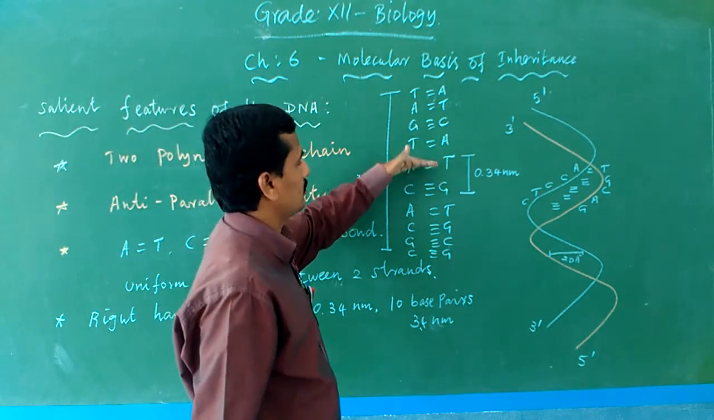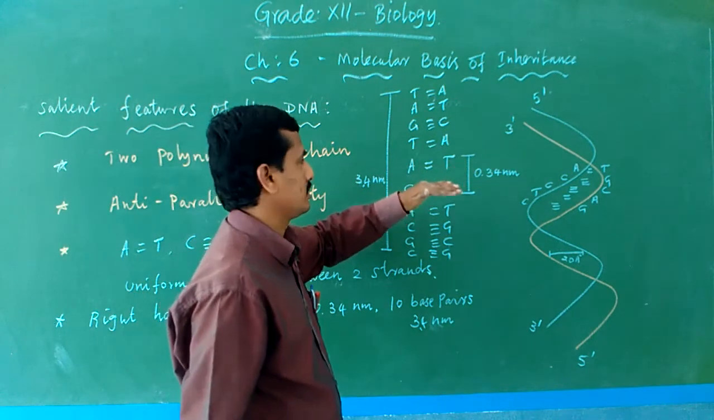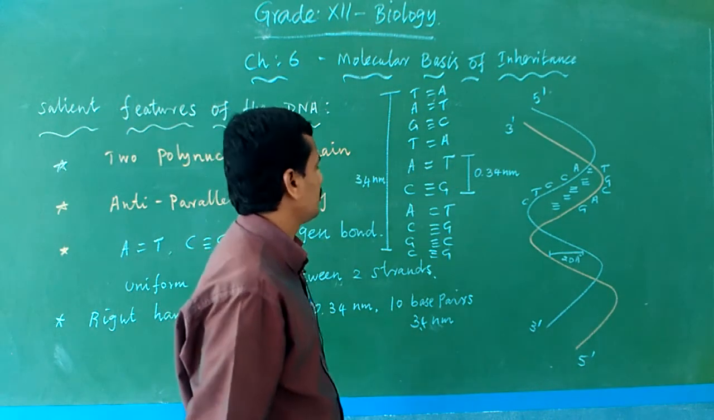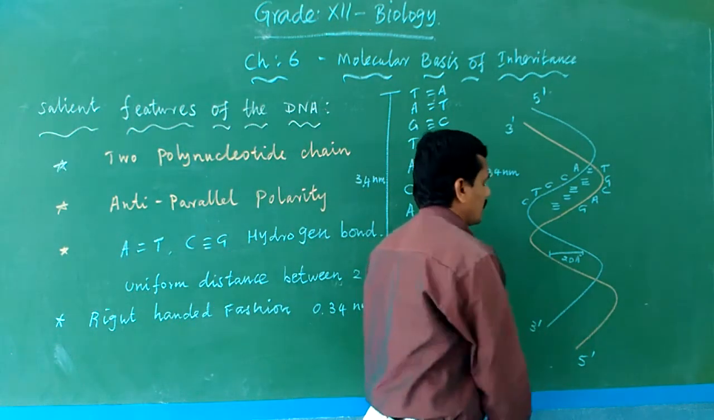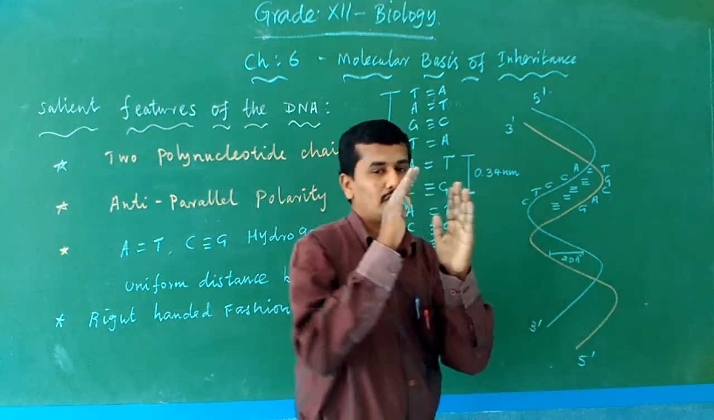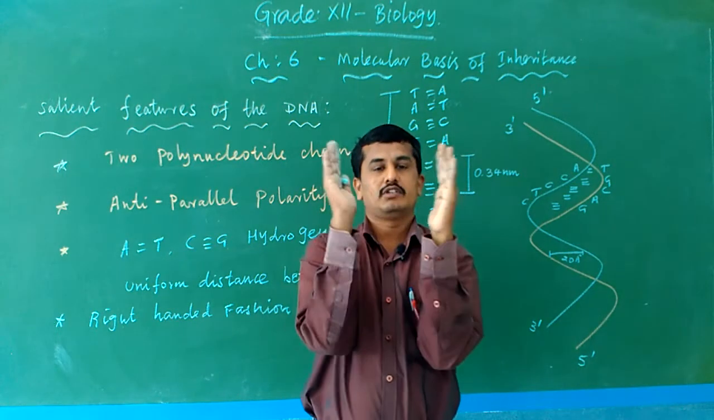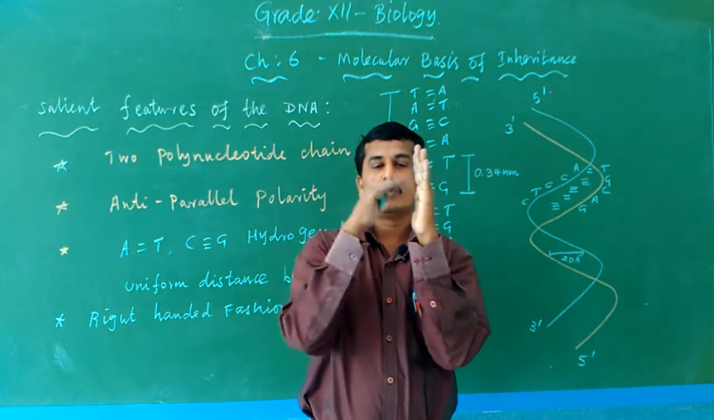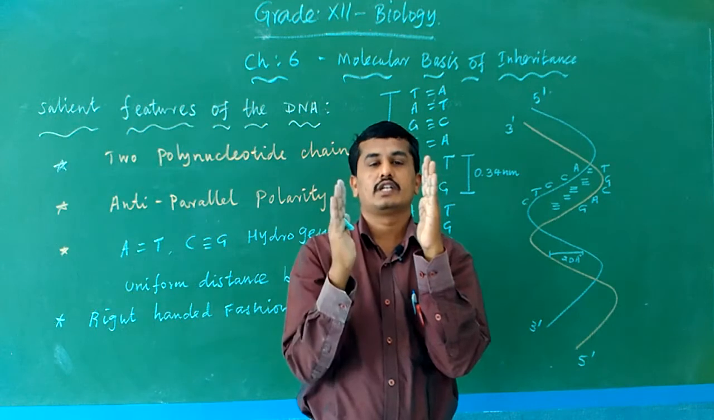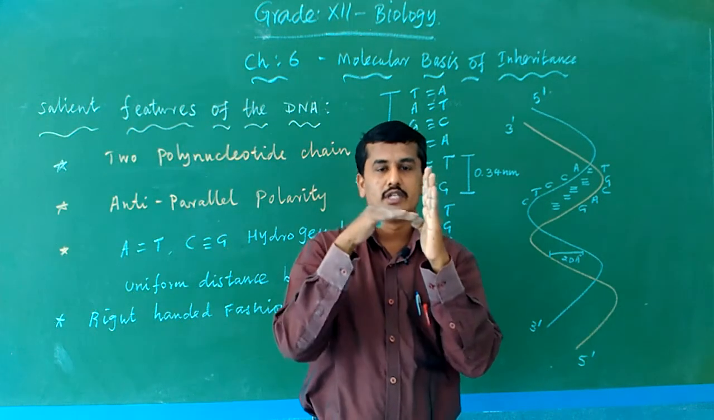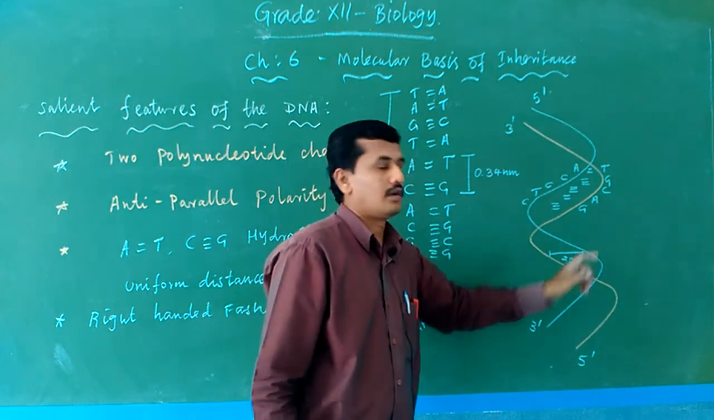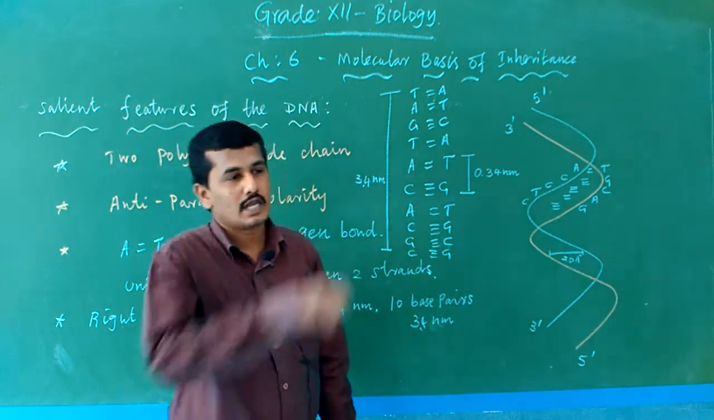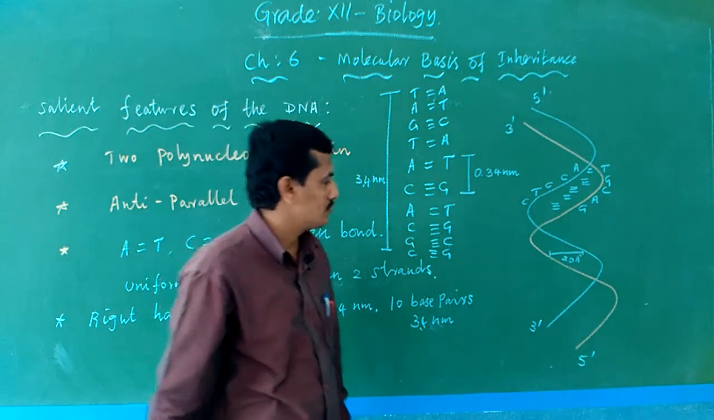Each base pair is separated from the next base pair by 0.34 nanometer, and 10 continuous base pairs make 3.4 nanometer. The distance between one polynucleotide chain and the other polynucleotide chain of the helix is 20 Angstrom. Okay, 20 Angstrom is the distance between the two polynucleotide chains.